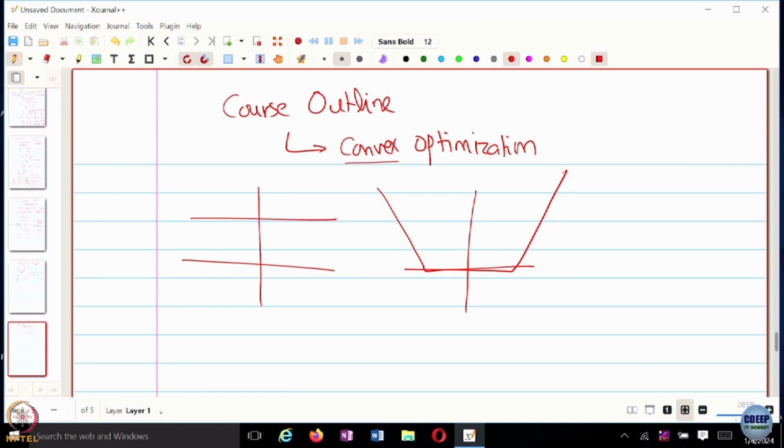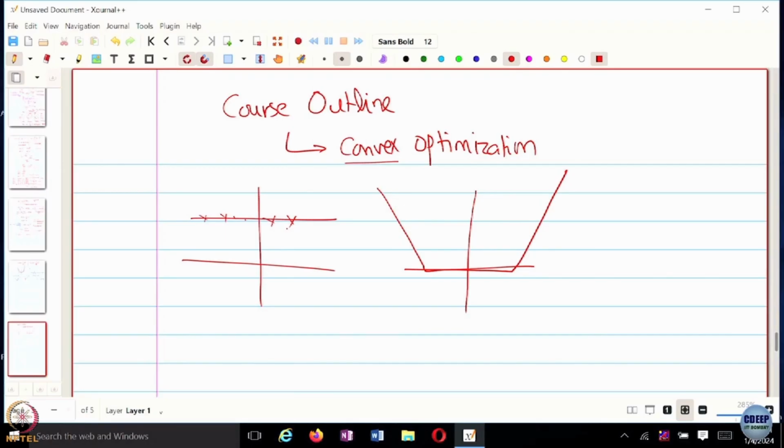But what is the property of a convex function? In this case you have multiple minima, right? So if you have a local minima, it also happens to be a global minima. So that is the property of a convex function. It's fine that you do not arrive at x equal to 0, maybe you arrive at x equal to 1, but if that happens to be a local minima, it also happens to be a global minima. So at each point the optimal value remains the same, right? So all these are globally optimal solutions. Even in here, every point on this line is a globally optimal solution, not just locally optimal but also globally optimal, right? So the global optimal value remains the same. Every local optima is also a global optima. So that is the property of convex optimization.